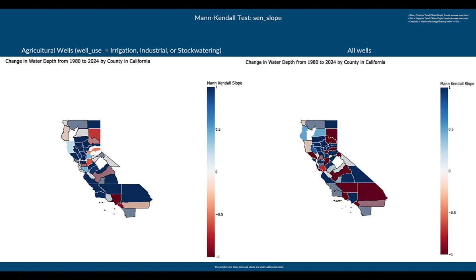But when you look at it from 1980 to 2024, when you look at the agricultural wells, there's a lot of blue indicating that there's actually an increase in the well water depths, which is not consistent with our hypothesis that the agricultural wells would have a decrease in water levels. But when you look at the overall wells, not just agriculture, you can see a lot more red. You can see a lot more statistical significance. And in this one, there's a lot more gray indicating insignificance in the tests.